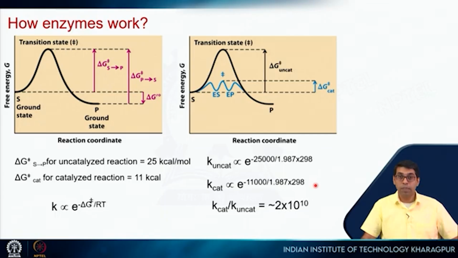So how big is this number? If my catalyzed reaction happens within a second, it means my uncatalyzed reaction would actually take 650 years to reach equilibrium. So something that would take 650 years will be done within a second if the rate enhancement is this. Or in other words, if my transition state is stabilized by 14 kcals per mole. So there should be kcals per mole here.